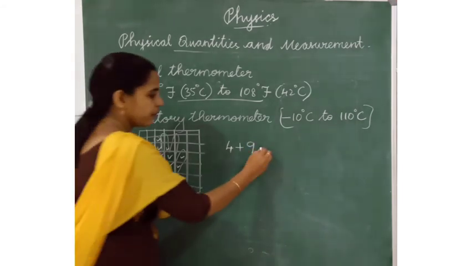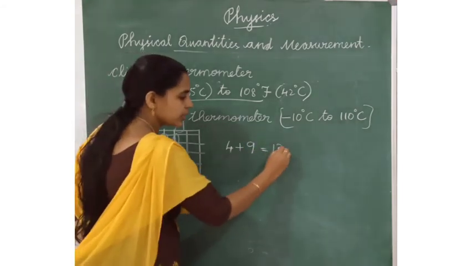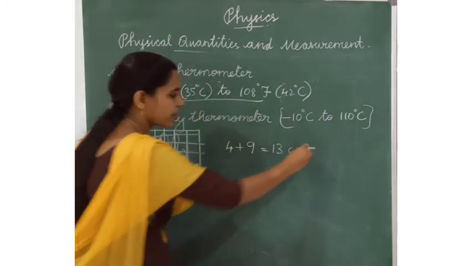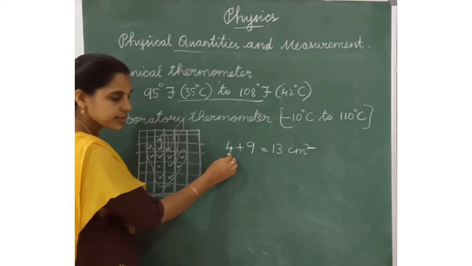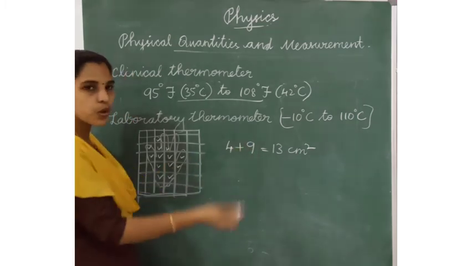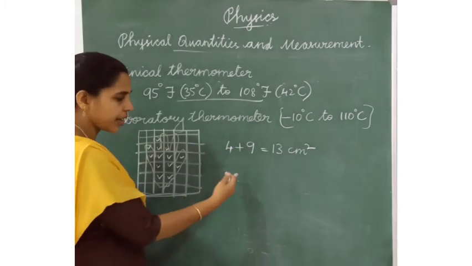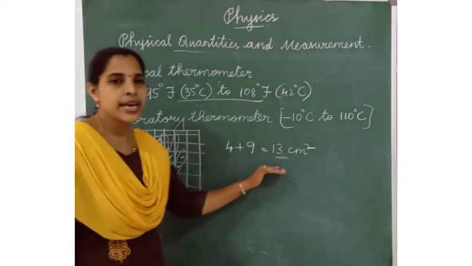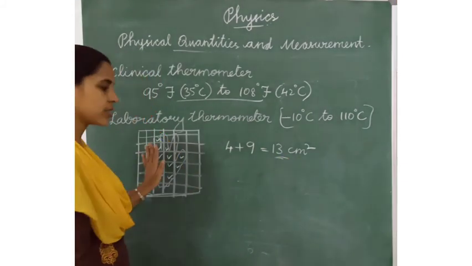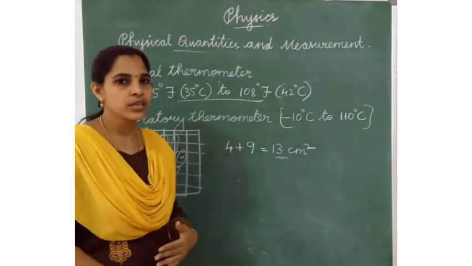We have to add these numbers: 13 centimeter square. First we add the complete squares and the incomplete squares more than half area. We will get the area of the hand, or area of the irregular shape.